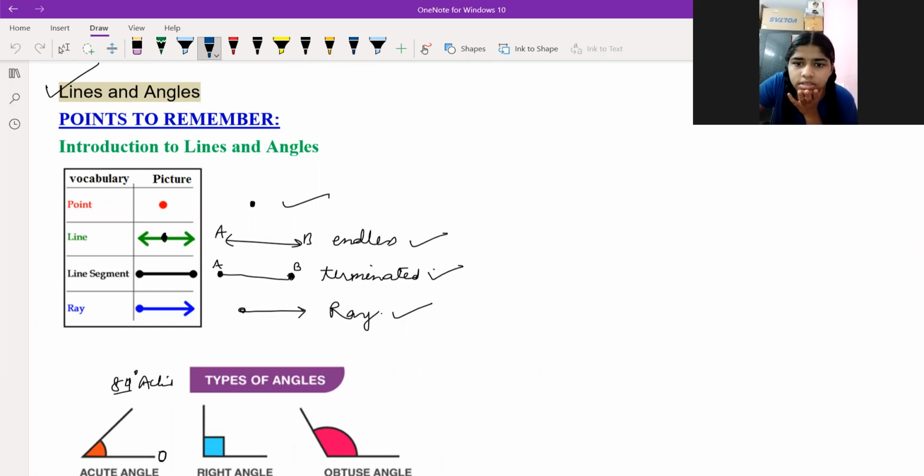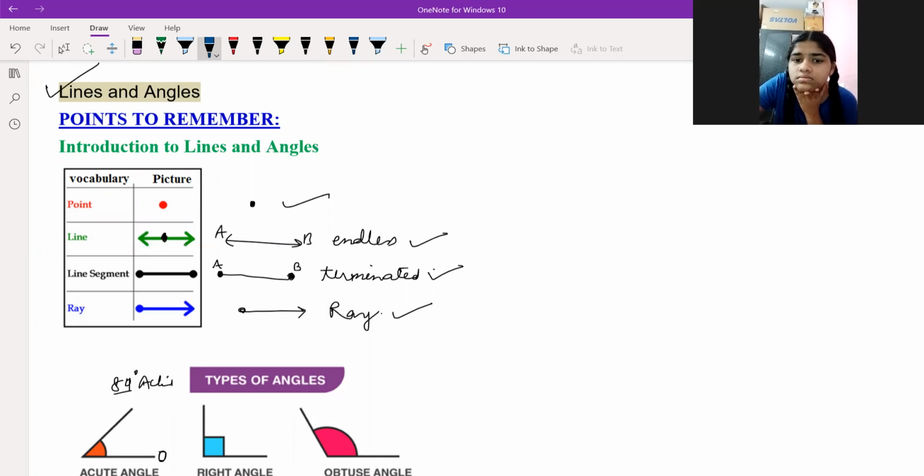So what is the concept of this point, line, line segment, and ray? See, point you already know, right? Yes, sir. Line, you know what a line is? Yeah, sir. A line can extend on both sides. Okay, it's endless. You can keep on extending the line. It is not going to end anywhere.